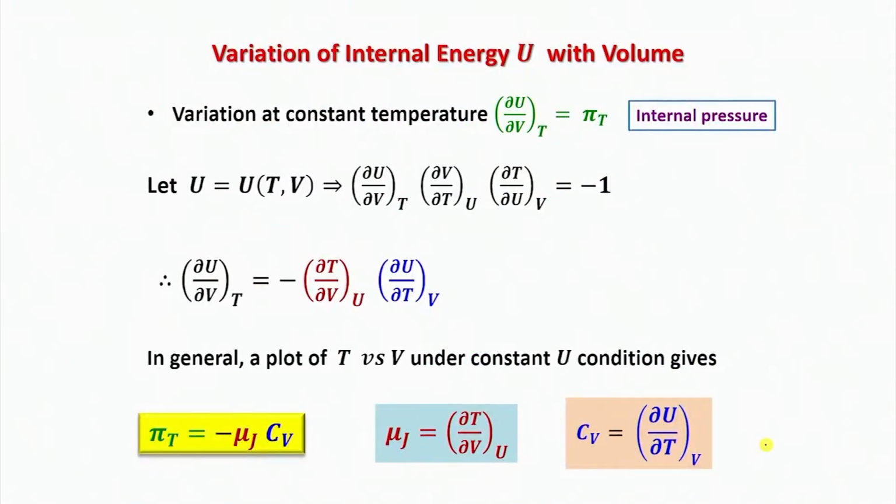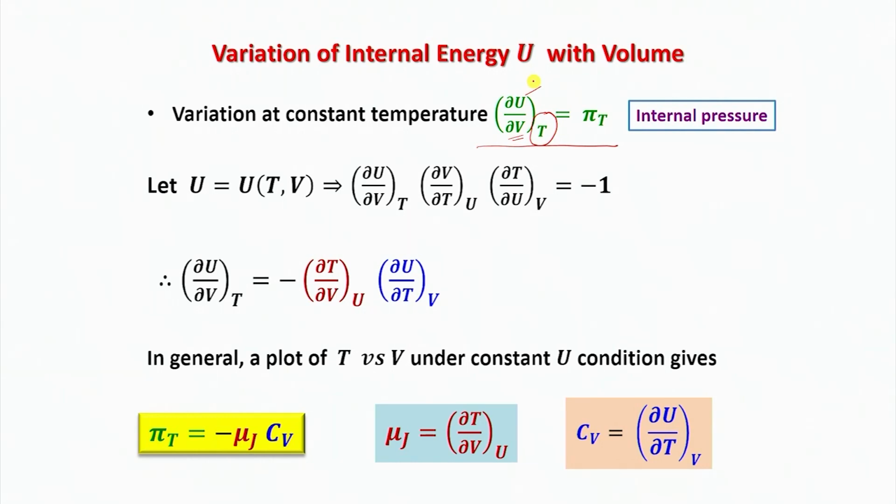Now moving ahead, I can also think of varying internal energy with volume. Now by definition, I have said that (del U/del V) at constant T is equal to pi T. So what kind of experiment am I talking about? I am talking about an experiment where I am going to maintain isothermal condition. From outside, I am going to change the volume, and I will be looking at the corresponding change in internal energy. And this response function is called an internal pressure.